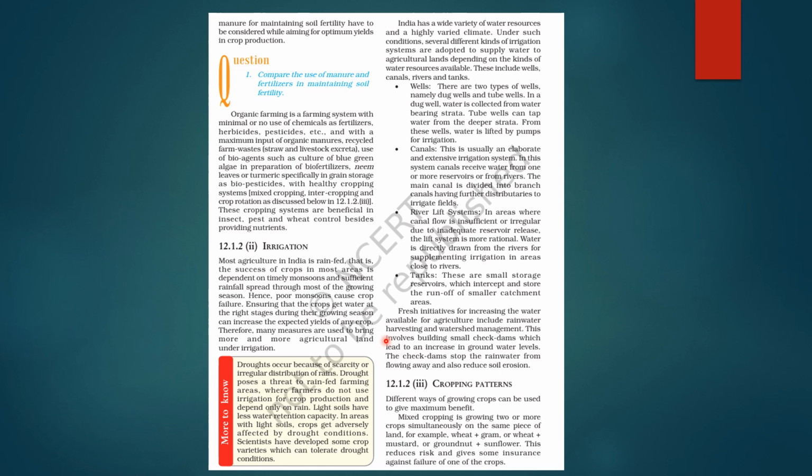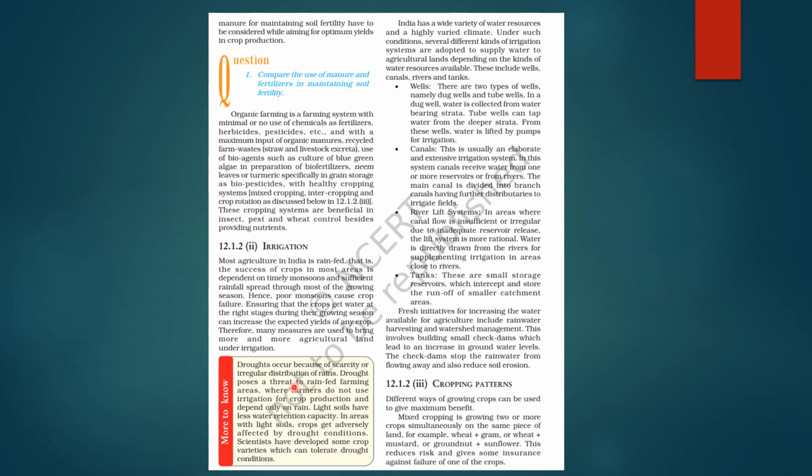So many measures are used to bring more and more agricultural land under irrigation, right? So here's some extra information. Droughts occur because of scarcity or irregular distribution of rain. ड्रोट का मतलब है रेन नहीं हुई तो एक सूखा हो जाता है, उसे हम ड्रोट बोलते हैं.